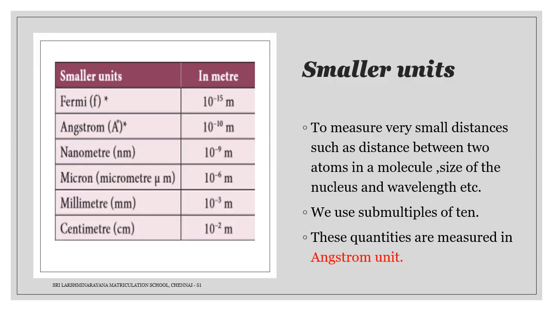Smaller units. We can measure small distances easily using a meter scale or meter tape. Whereas to measure very small distances such as the distance between two atoms in a molecule, the size of the nucleus, and wavelength, etc., we use sub-multiples of 10. These quantities are measured in angstrom unit. Smaller units are Fermi, angstrom, nanometer, micron, millimeter and centimeter.